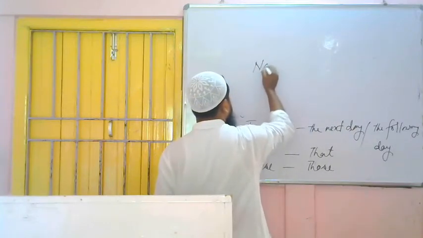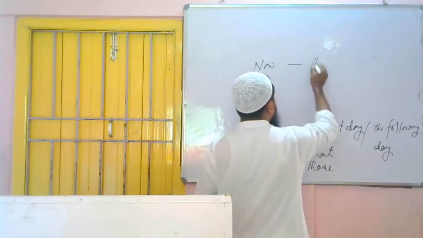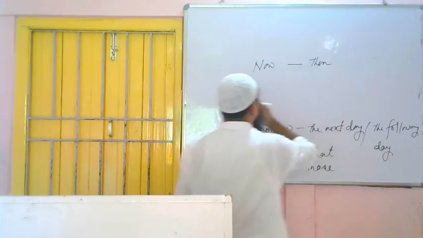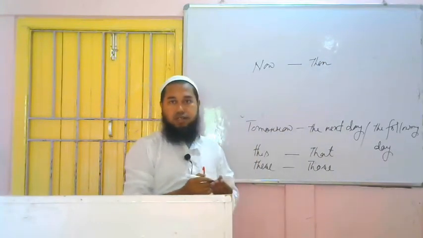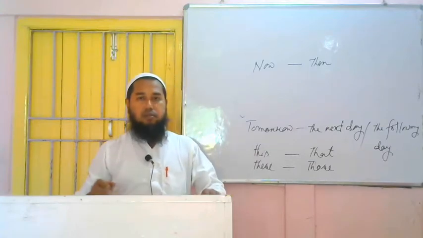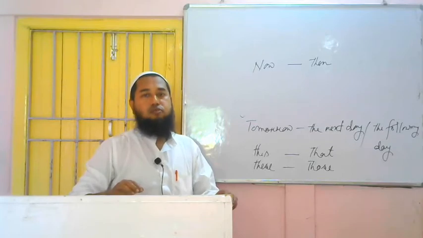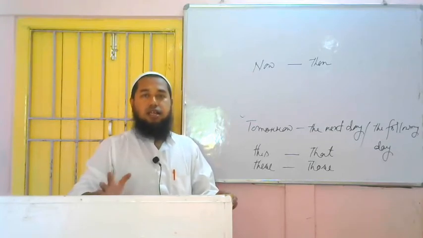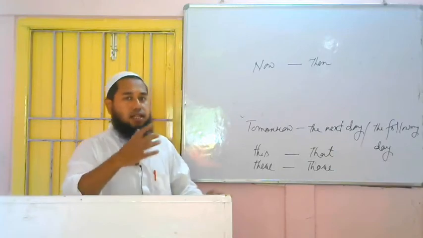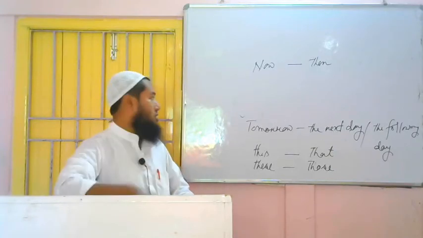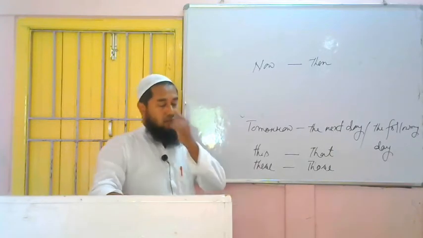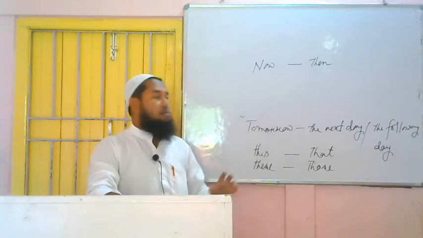Now will be then, and some more words are there. This come becomes go, here becomes there. These are conditionals. Always come will not become go, and always here will not become there. What are the conditions? I'll tell you at the time when I'll discuss those things. So these are the words while changing from direct to indirect we have to remember.